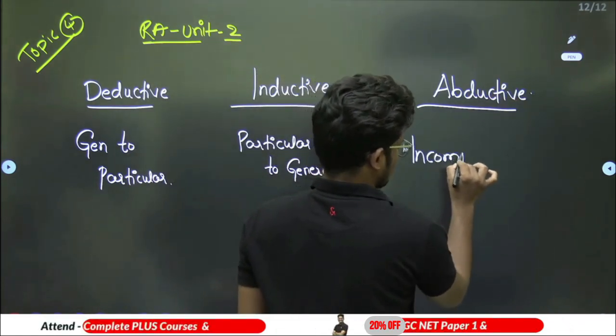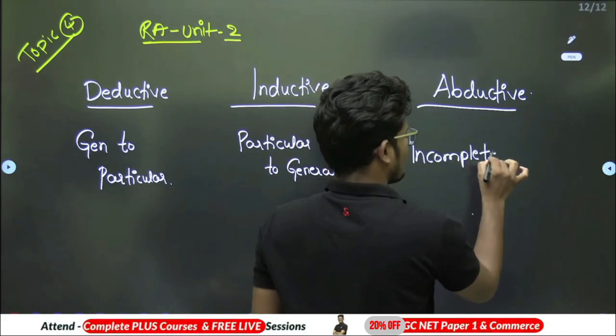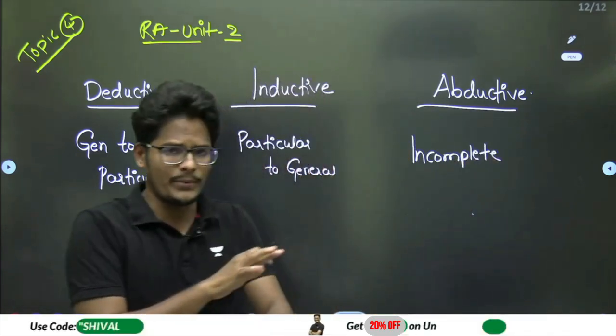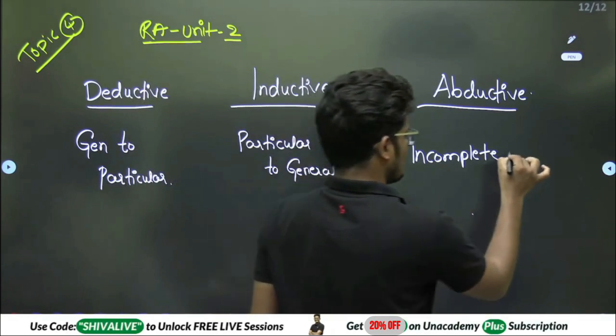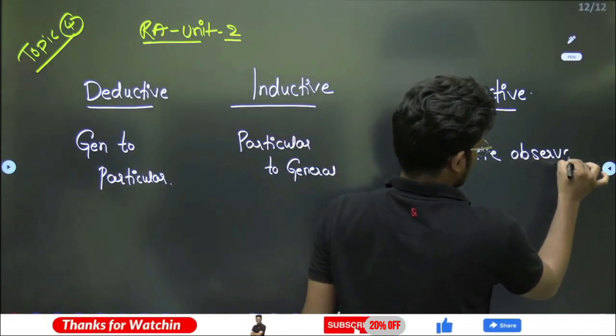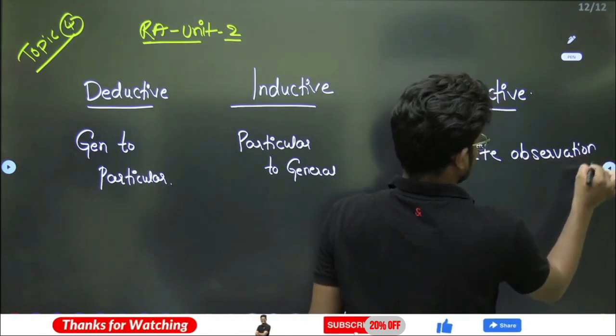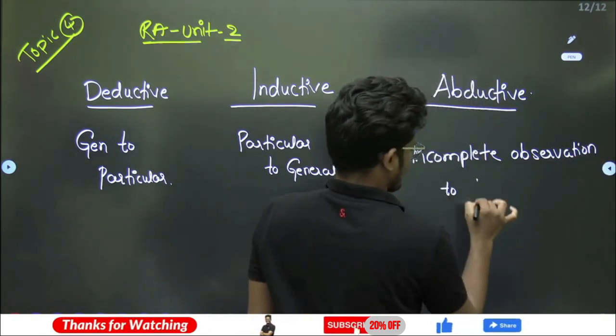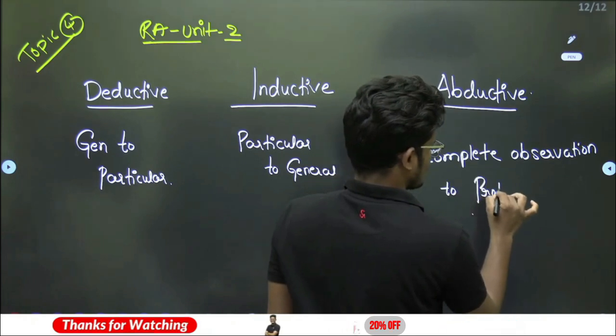So here abductive means incomplete observation. You don't have a full observation, you don't have a proper observation. From an incomplete observation to probable conclusions.